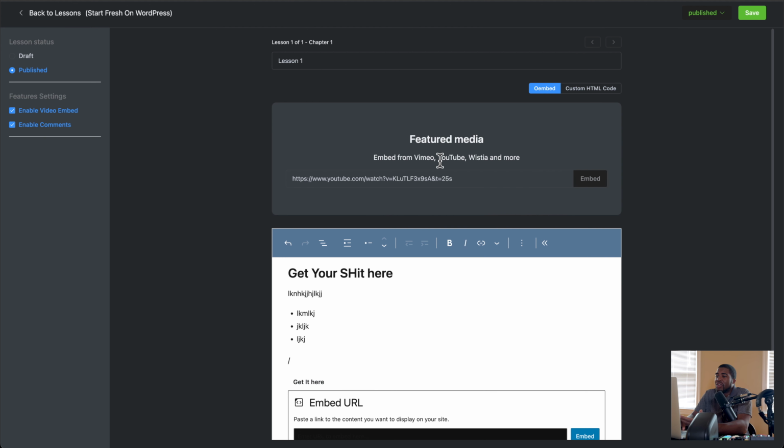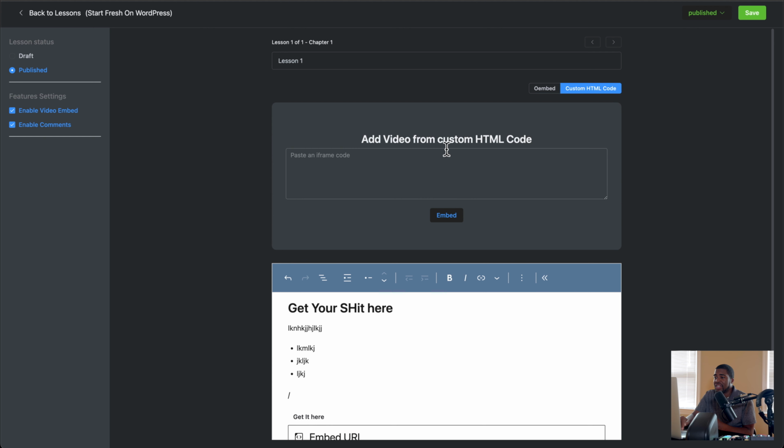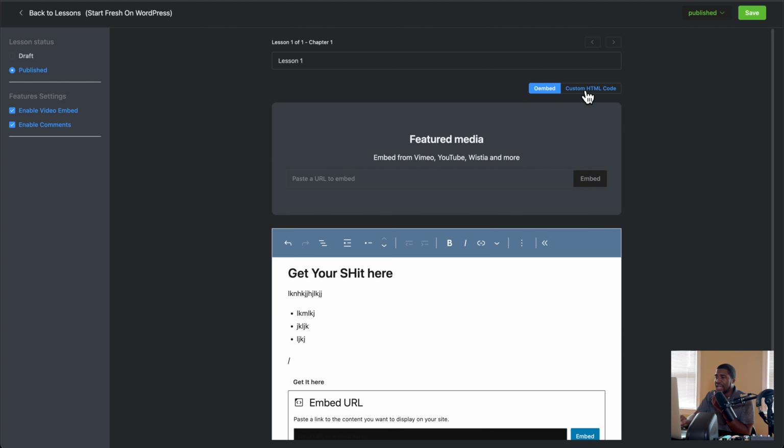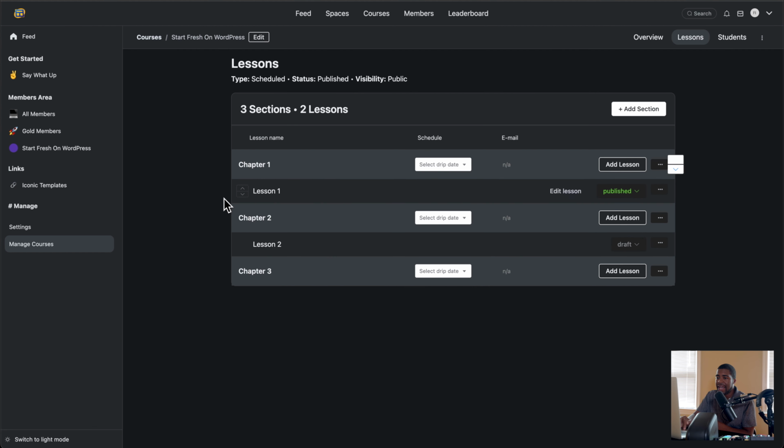I want to edit the media. Okay, so here we go right here. I forgot that you can add Vimeo and Wistia. So you can add other things, but right now it can only be a link right there or a custom add video from a custom HTML code. And they're continuing to add more features because I don't believe this was always here. So you can still do that. That's dope right there. I'm going to go back and let you know that's how you manage courses.